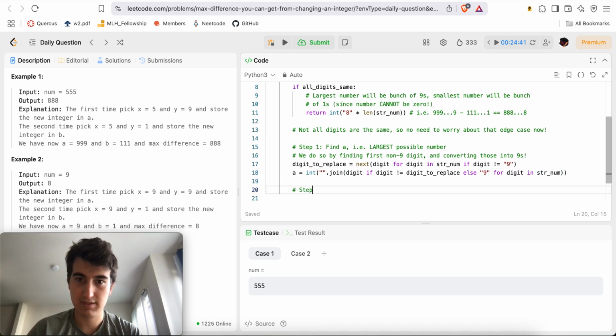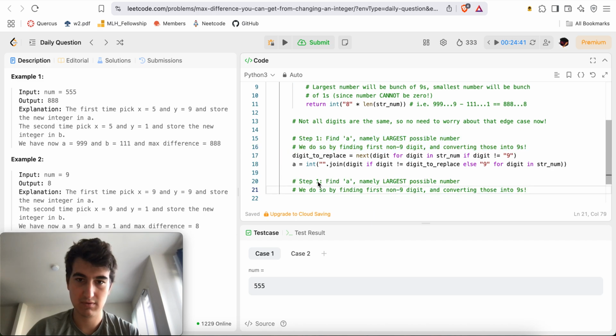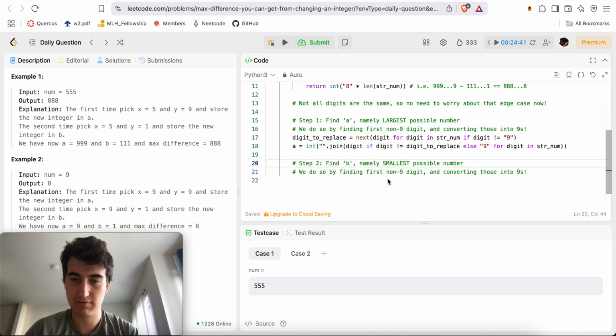Alright. Step 2, find B, namely B as small as possible. First non-1 digit, convert those into zeros.